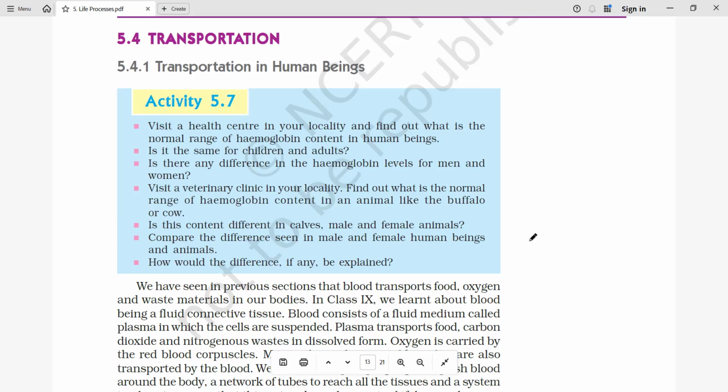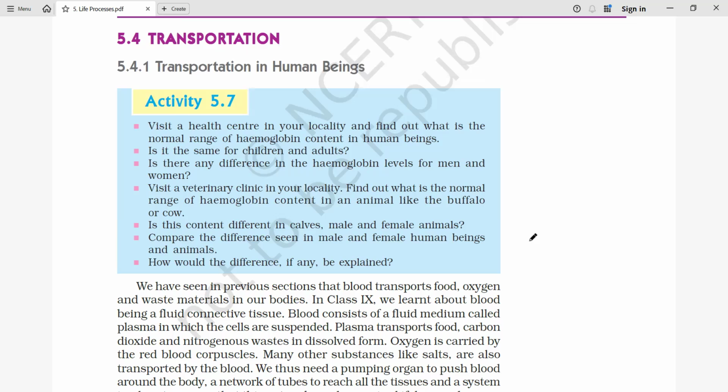Transportation. Here we have the types of transportation in human beings as well as in plants that we are going to discuss. You'll see how our human heart plays its role with the help of four chambers, and you'll see other animals which have three chambers in the heart and which have two chambers in the heart. Those things we are going to see in this part, and how oxygenated blood reaches each and every cell from the heart.